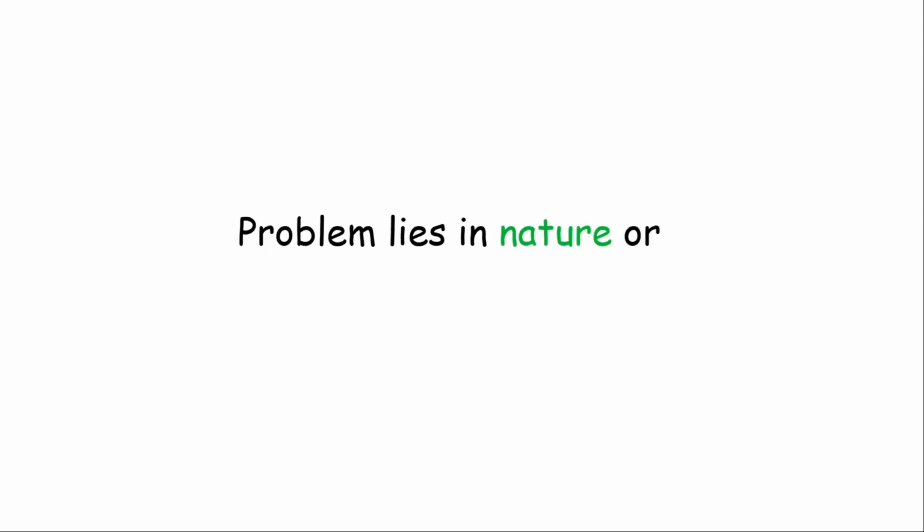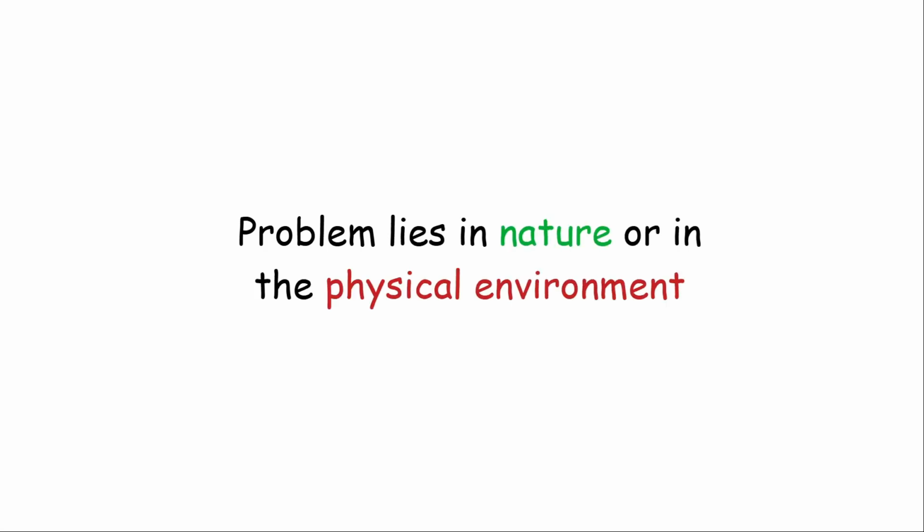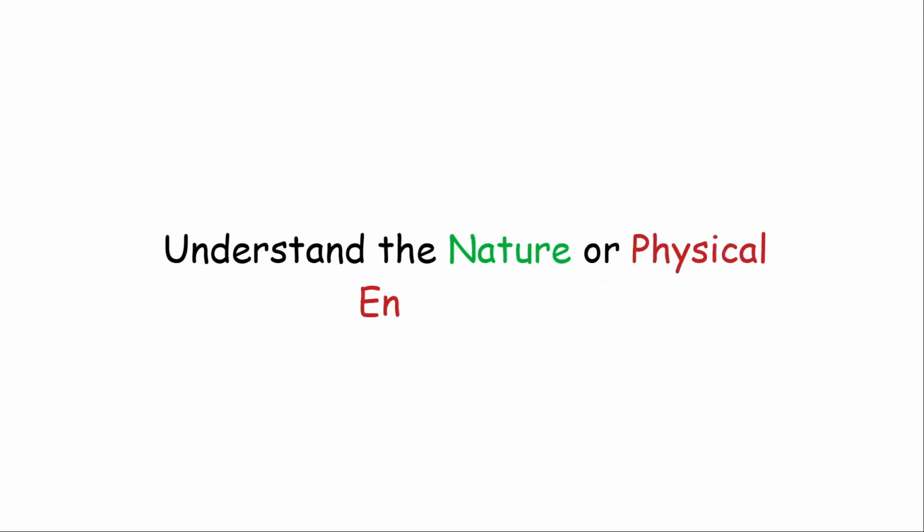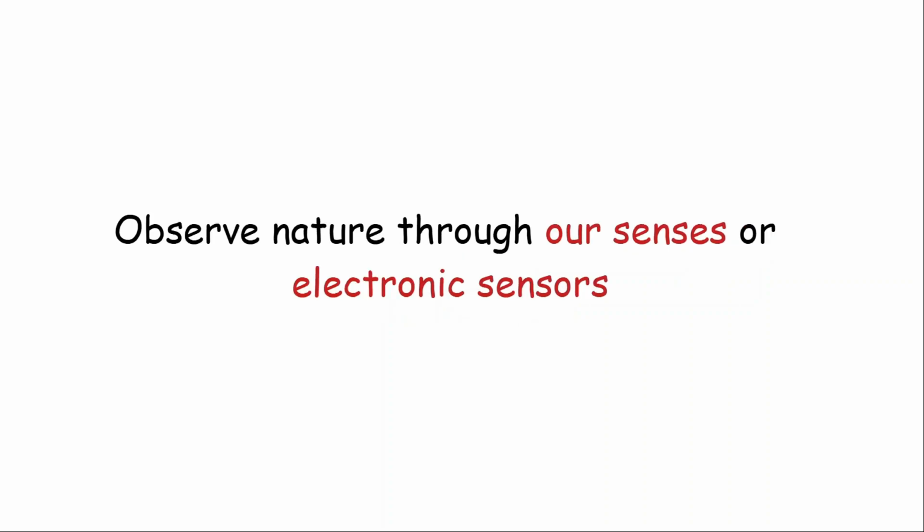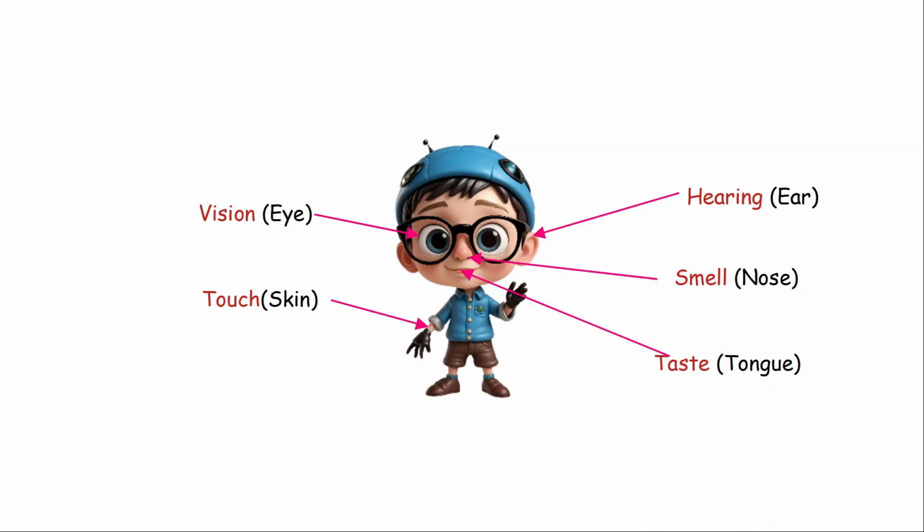Since the problem lies in nature or in the physical environment, we need to understand our nature or the physical environment. And the best way to understand the nature or the physical environment is to observe the nature, either through our senses or through electronic sensors. If we observe through our senses, there are some limitations. Our senses are limited in capability. They cannot see everything in this universe.